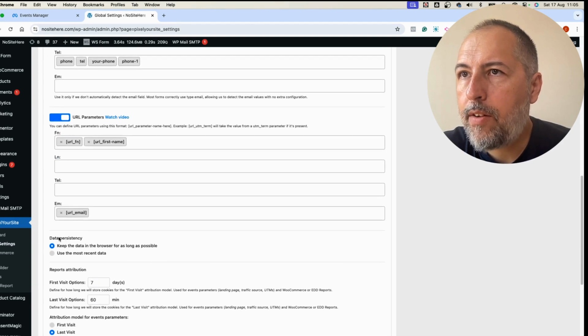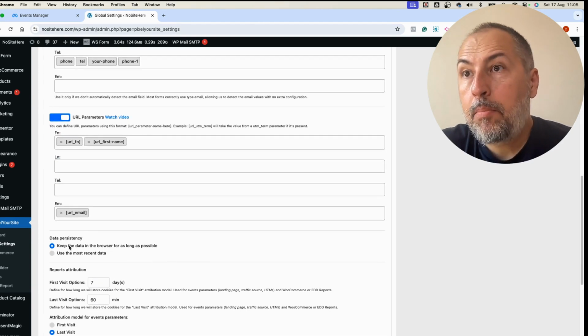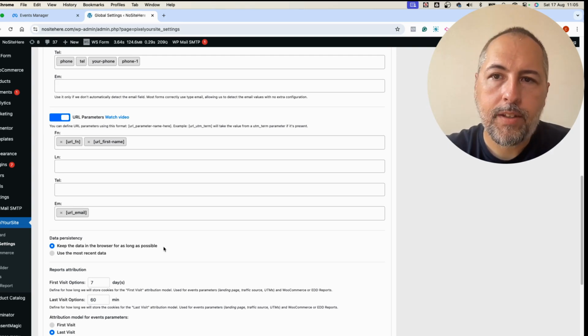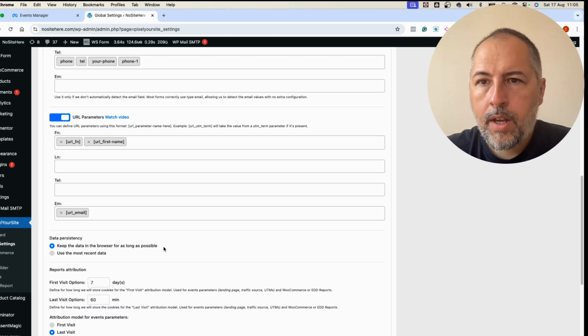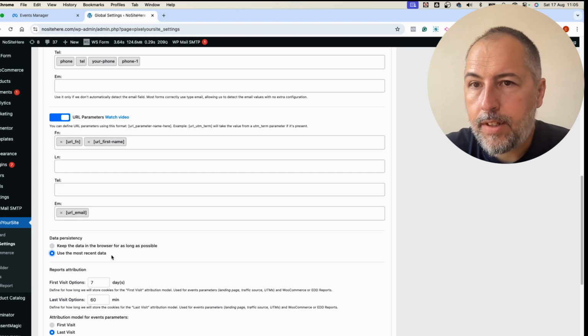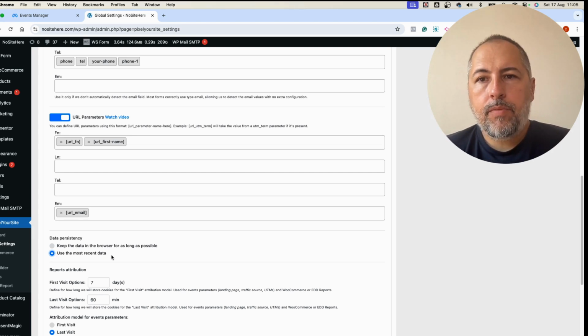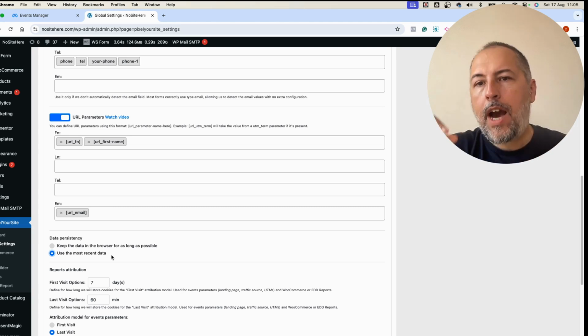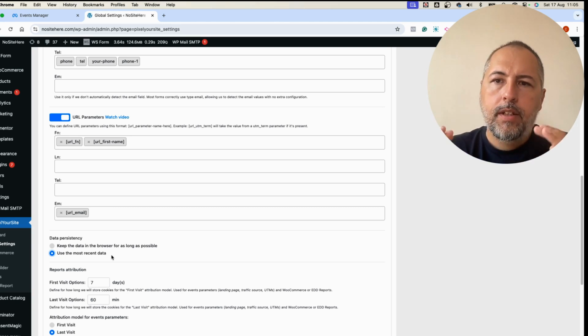Okay, right here we have data persistency, and by default, we keep the data in the browser for as long as possible. So we store the data when we find it, and we don't change it for as long as the cookies are available in the browser. So we are consistent with the data that we send. Or you can select use the most recent data, and every time someone sends data on the website, like completing a form, buying something, logging into the WordPress account, every time they do this, we update the cookies. So this is the difference.